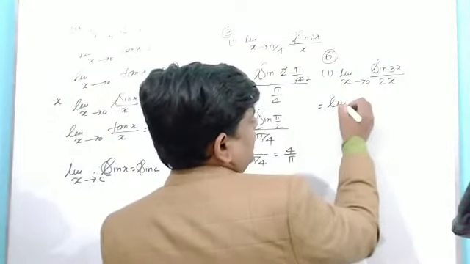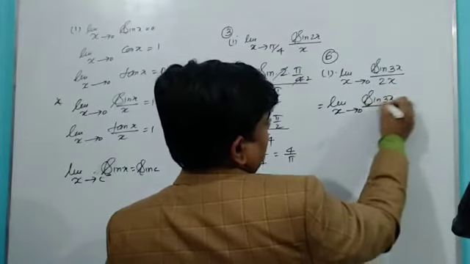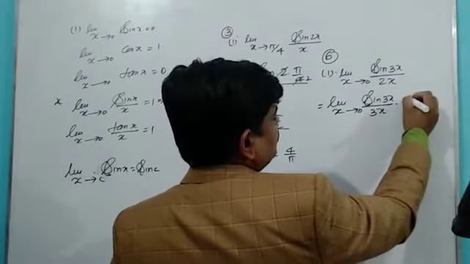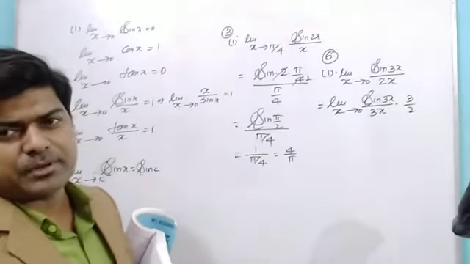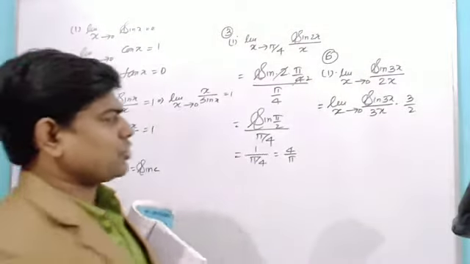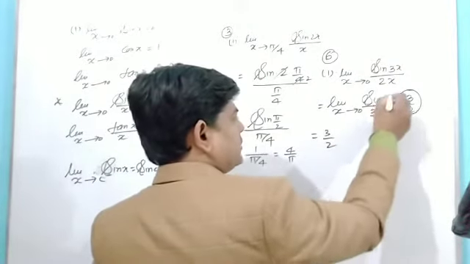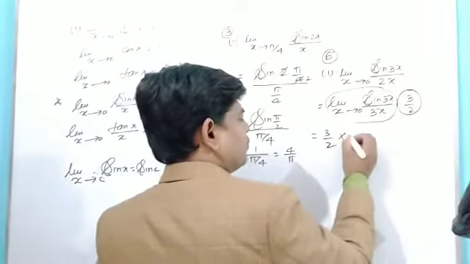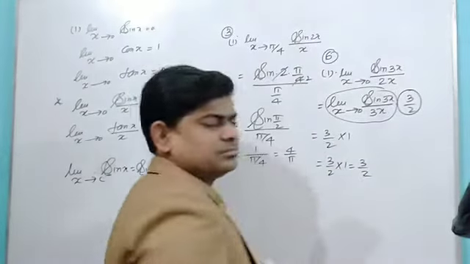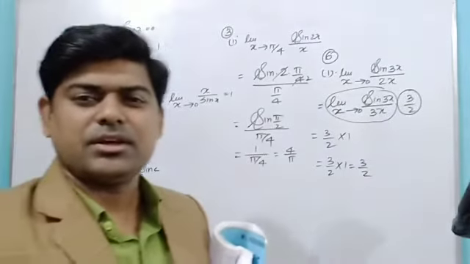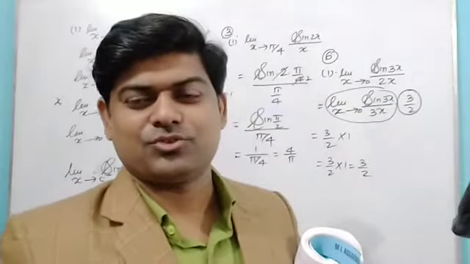I may write here one line: limit x tends to 0 sin 3x upon 3x into 3 upon 2. The 2 I took outside and I multiplied and divided by 3. So now this 3 upon 2 will come outside as a constant, and that whole limit will be written as 1. So I have got the result 3 upon 2 into 1, that is equal to 3 upon 2. Okay, it is very, very easy for you. Really it is easy. What I am thinking, you should also think like that.